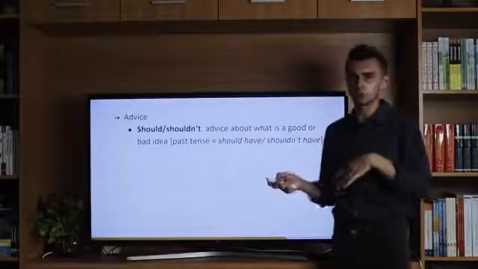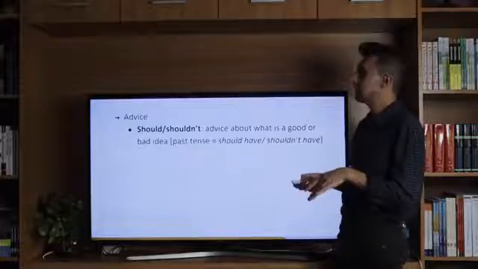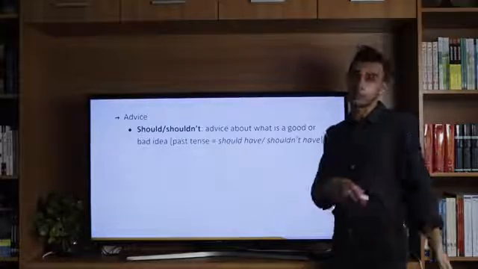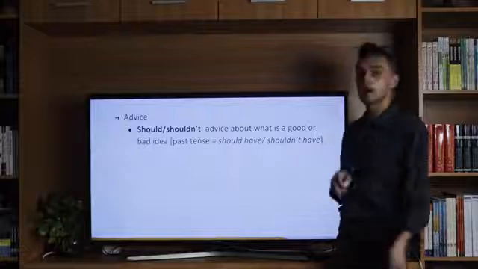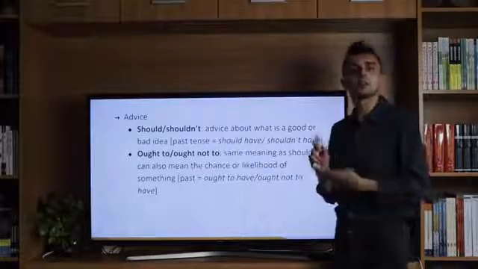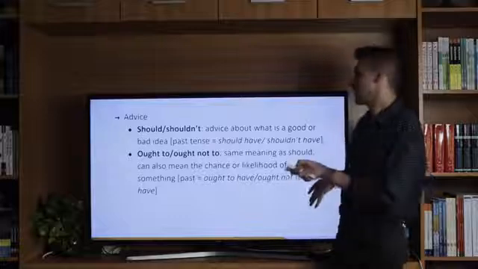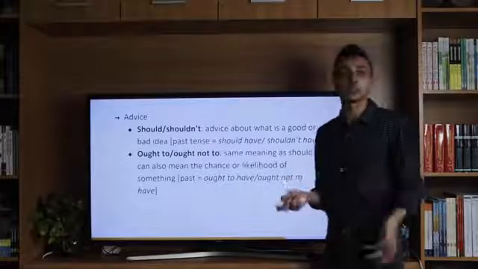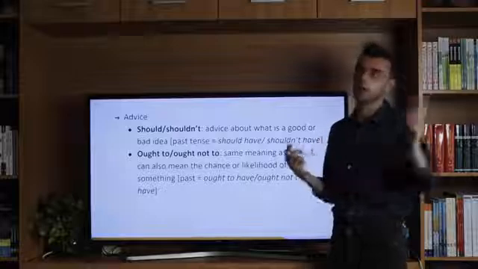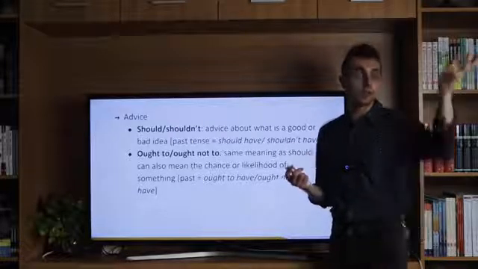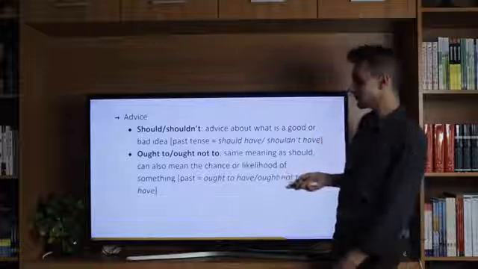Advice, we have different modal verbs that have more or less the same meaning. We have should and shouldn't, which is advice about what is a good idea or a bad idea. In the past tense it is should have or shouldn't have. We also have ought to and ought not to, which has about the same meaning as should and shouldn't. But ought to also means the chance or likelihood of something to happen. So we say, it ought to rain today because there are many clouds in the sky, right?